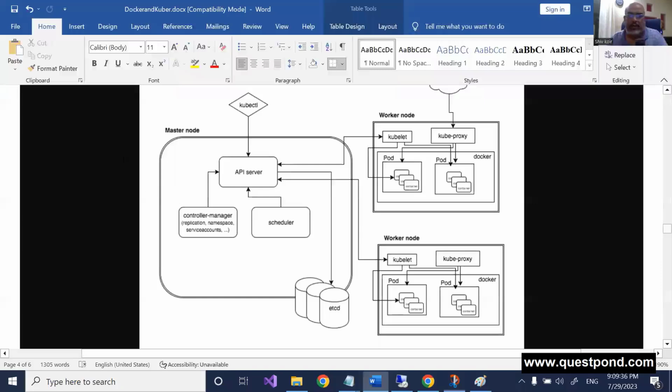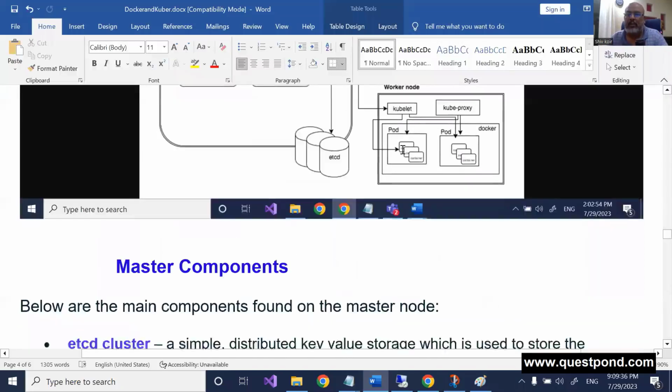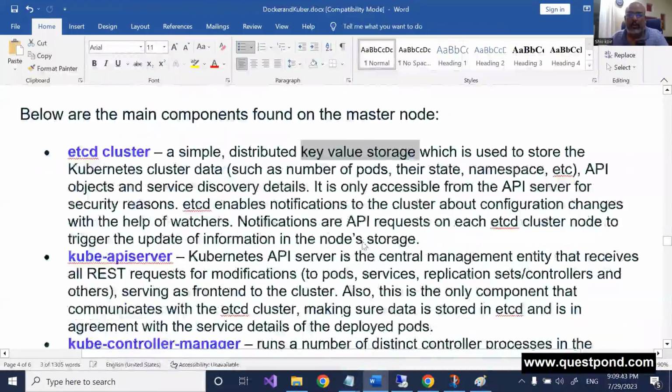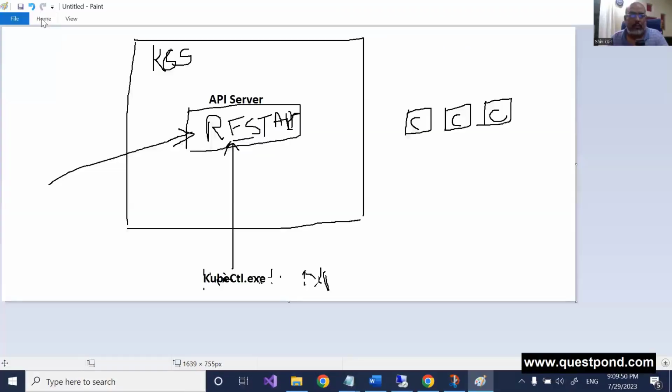So you can see this etcd is a key value storage which says how many pods there are, what their state is at this moment, and so on. I'll draw a diagram like this so that it indicates it is some kind of metadata, some kind of name value pair, some kind of storage. This is the next thing.